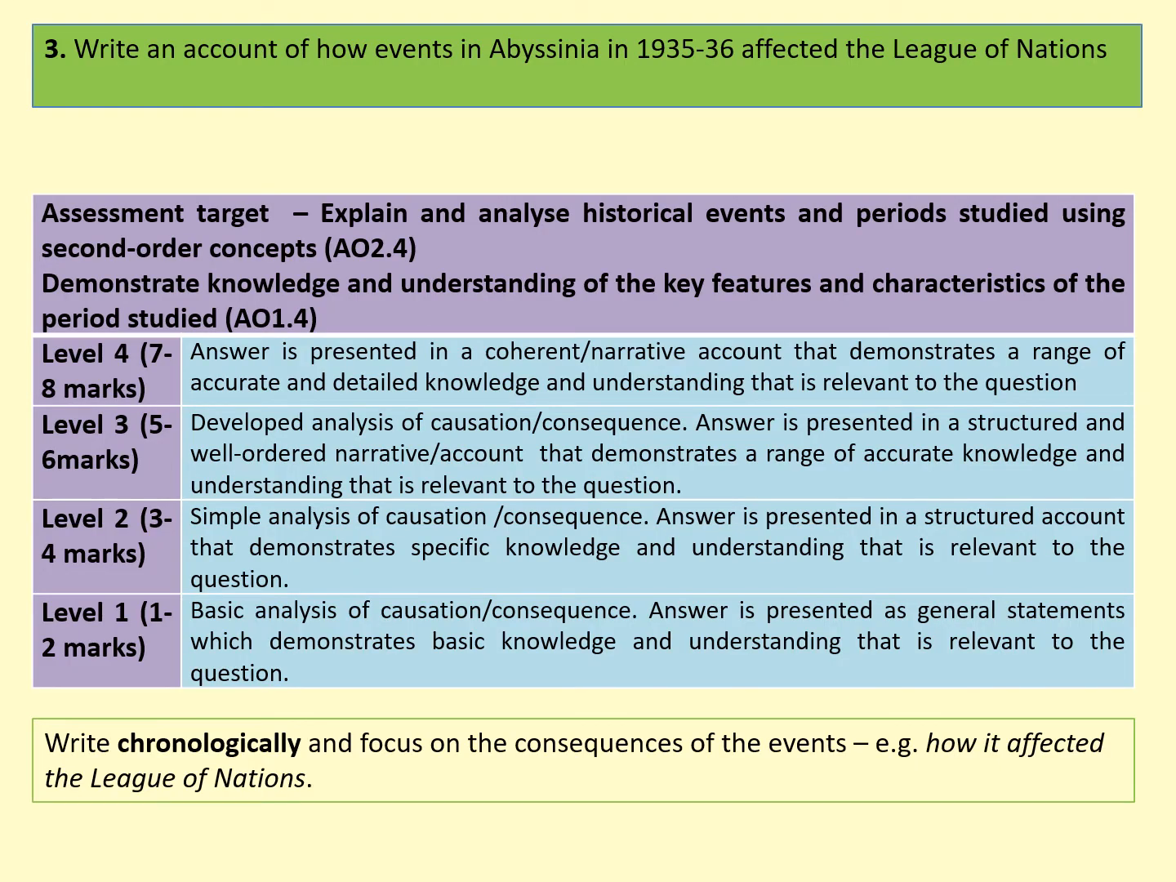So question 3, really going to test your own knowledge this one. This question, write an account of how events in Abyssinia affected the League of Nations. Really what you're looking for in this question is writing a chronological response, which very much focuses on the consequence of the event. It's really important to tie in the two aspects of the question. So on the one hand, you're looking at events in Abyssinia, and then you're being able to explain, well, how do they affect the League of Nations?